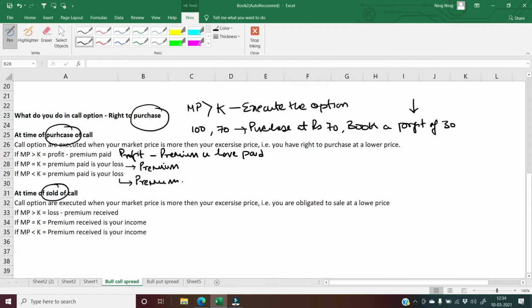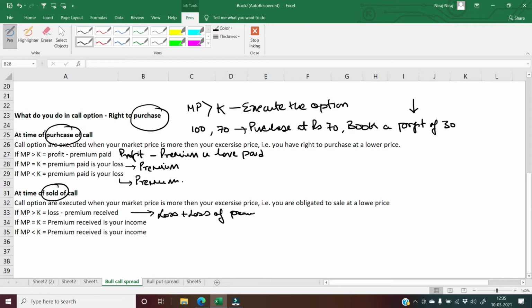Now let's understand when you have sold a call. Okay, आपने जब call को sold किया है तब आप क्या करते हैं? So when you have sold the call, what will happen? The person who has bought the call, he is right and you are obligated. Okay, so now what will happen when market price is greater than your exercise price? The other person has right to execute the contract and you are obligated to service the contract. So what will happen? You will incur some loss. So what will be your total loss? Your total loss will be the loss incurred due to this particular transaction plus the loss of premium.